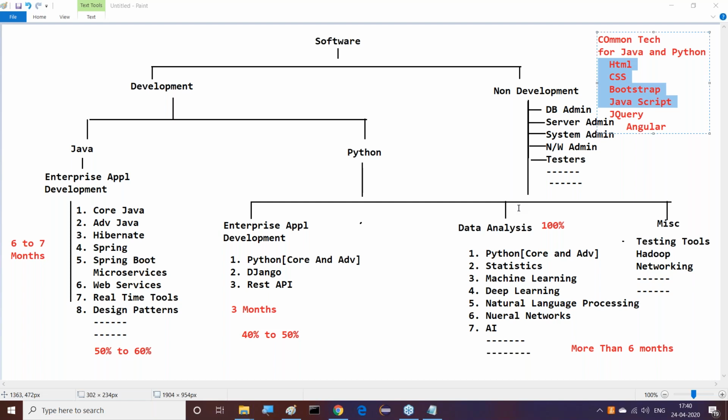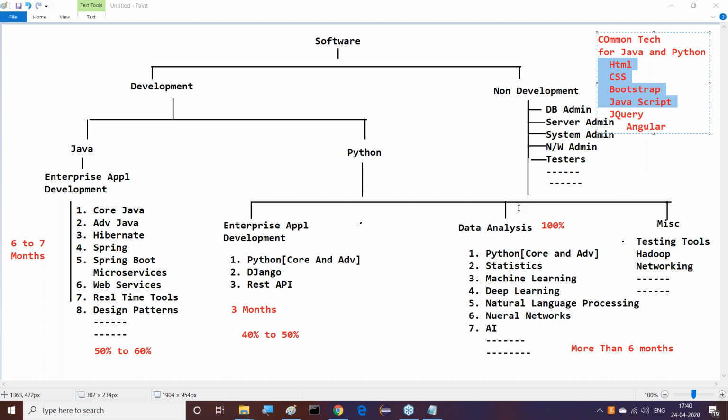Then go for Java. But on the Python side, the code will be very less. In Java, if you write 6 to 7 lines of code, in Python it is only 1 line. In Python, 1 line is equal to 5 lines of code in Java. So the code will be very less and easy to understand. So it is better to go for Python.